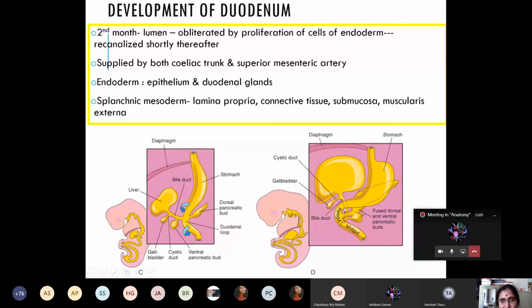Okay. And what is the source of development of the duodenum? Distal part of foregut and cranial part of midgut. Very good. And remember, the muscle, vessel, all are derivatives of which mesoderm? Splanchnopleuric. Yes. And epithelial lining and glands from? Endoderm. Remember this. When does the recanalization of the duodenum take place? Second month. Yeah, second month of intrauterine life.